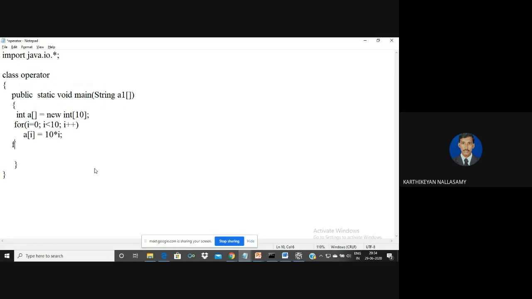Now the array values are initialized. Now I'm going to display them. We know that array elements can be accessed by using the index. So by using the index, I'm going to print the values of the array. System.out.print.